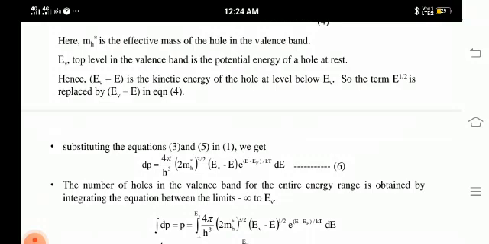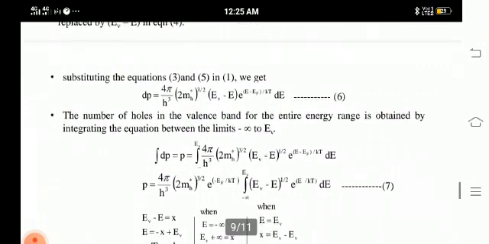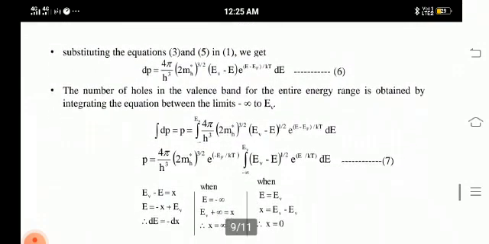By integrating over the limit from minus infinity to EV, we get the equation P is equal to 4 pi by h cube into 2 mh star to the power 3 by 2 into exponential of minus EF divided by KT, integration from minus infinity to EV of EV minus E to the power half into exponential of E by KT into dE. By changing the limit values, minus infinity becomes plus infinity and EV becomes 0.